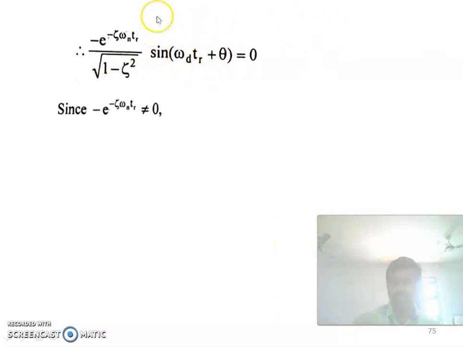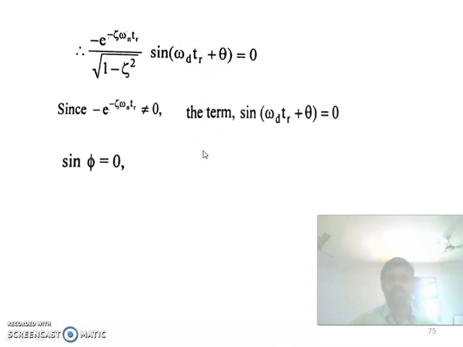Here e to the power minus zeta omega n tr is not equal to 0, so the only possibility is that sin(omega d tr plus theta) is equal to 0.